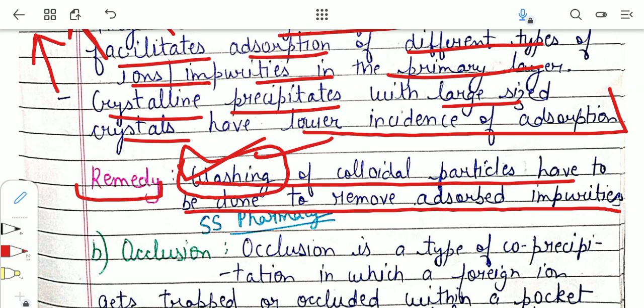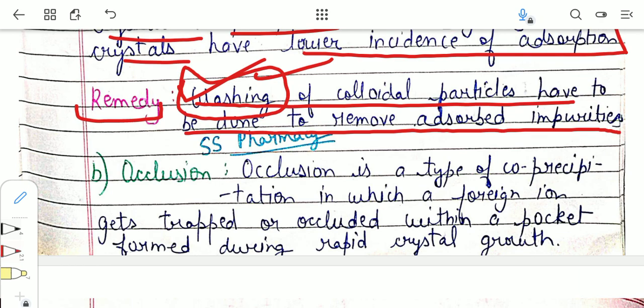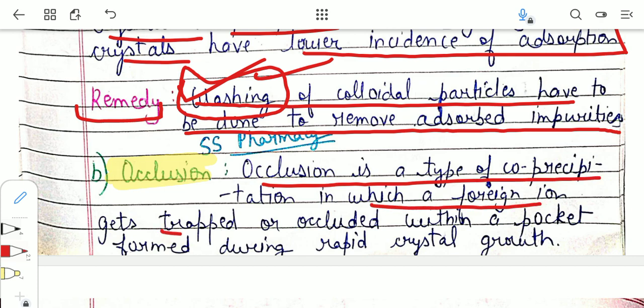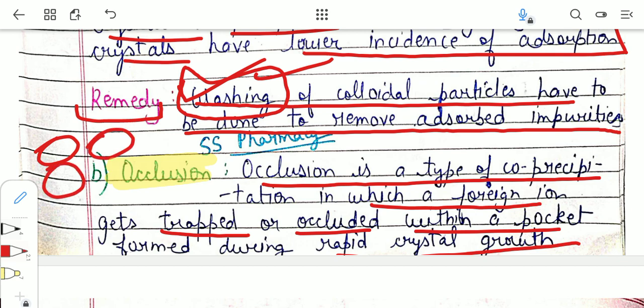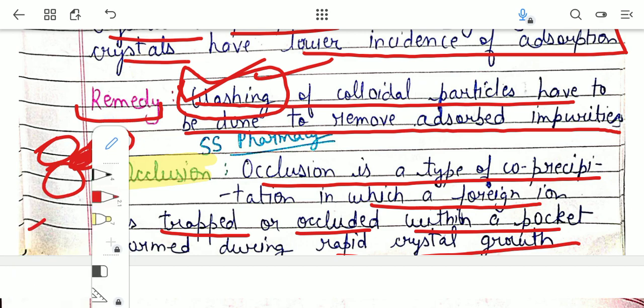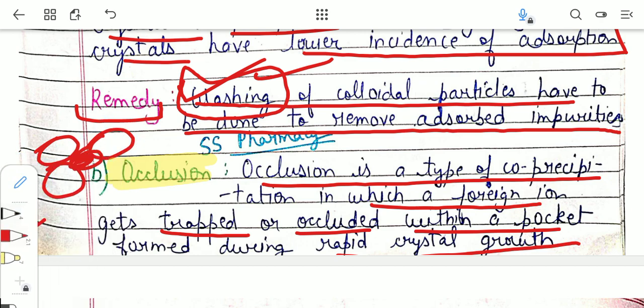Now let us move on to the second type of co-precipitation, which is occlusion. This is also an important topic. Occlusion is a type of co-precipitation in which a foreign ion gets trapped or occluded within a pocket formed during the rapid crystal growth. I hope this is clear to you. Whenever the crystals are being formed, some kind of particle may get entrapped between these crystals. This is what is known as occlusion. This is a type of co-precipitation which occurs during the rapid crystal growth, which is a step of our precipitation.